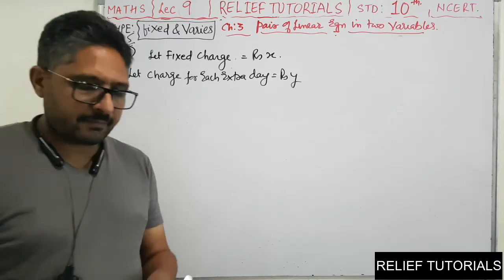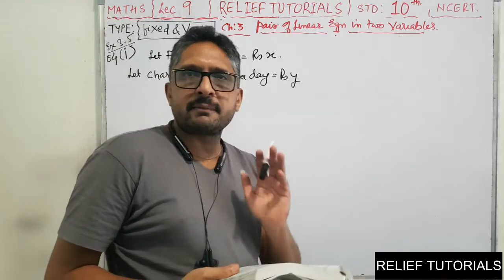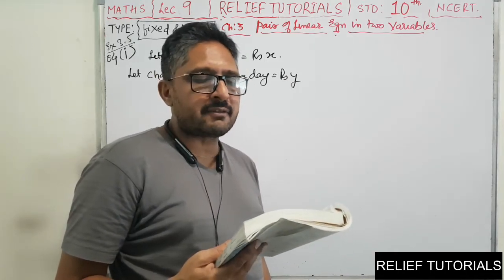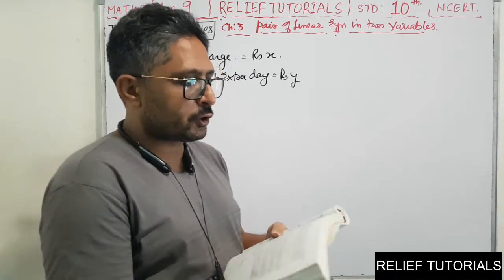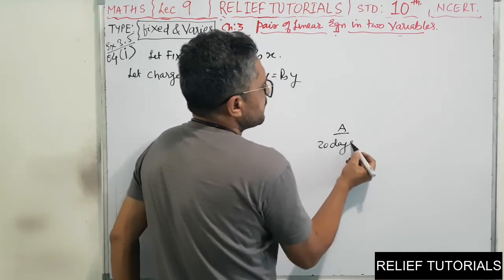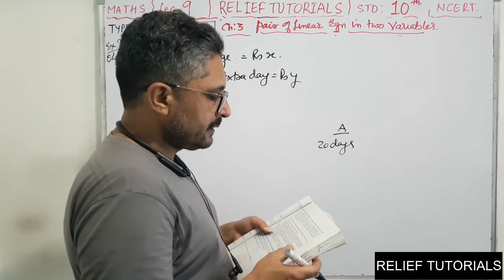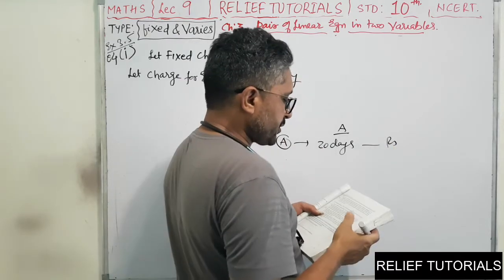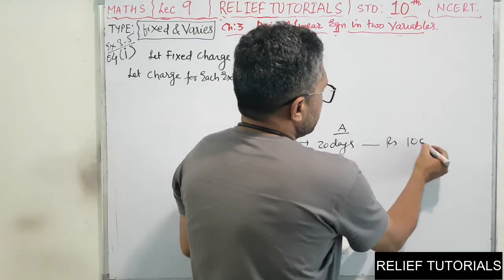I will read the question. A part of the monthly hostel charge is fixed, and the remaining charge depends on the number of days one has taken food in the mess. When student A takes food for 20 days, she has to pay 1000 rupees as hostel charge.